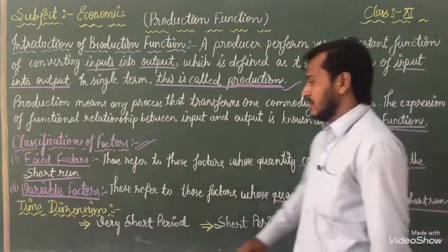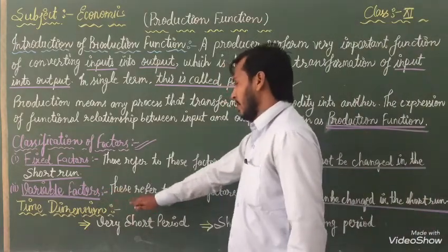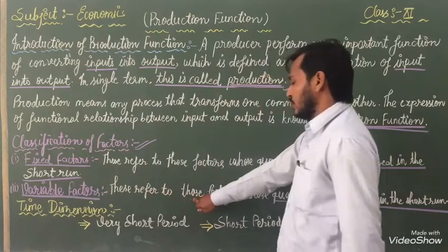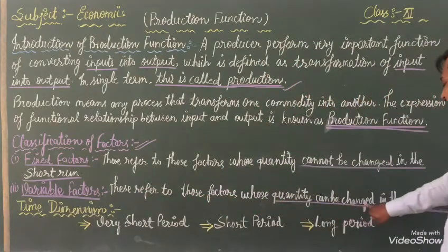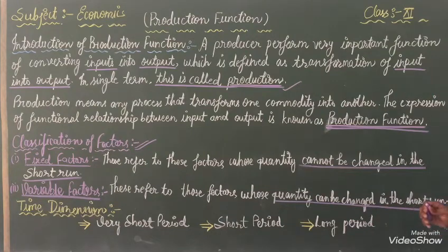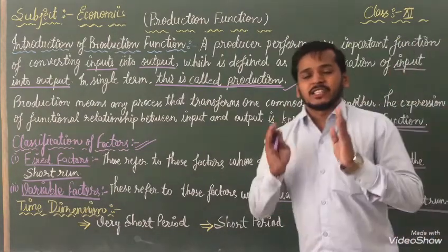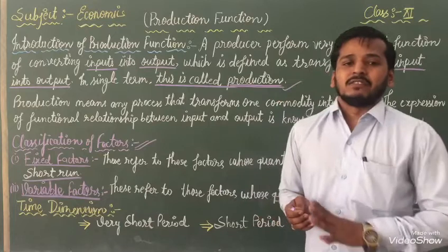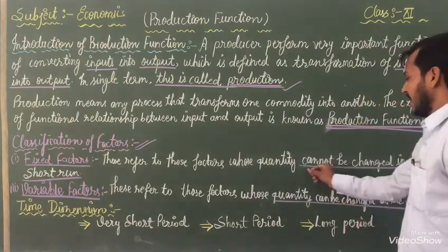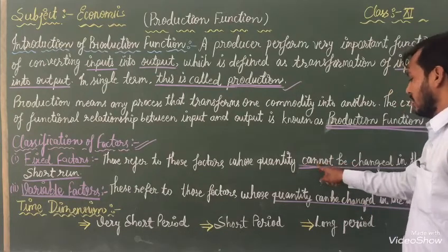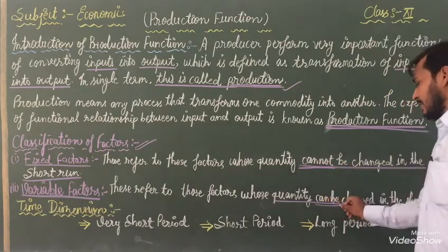Listen once again. Variable factors refer to those factors whose quantities can be changed in the short term. When we are working in the short term, this quantity will be changed. It's the difference between both. Listen once again. Here I have written "cannot", here "can be".